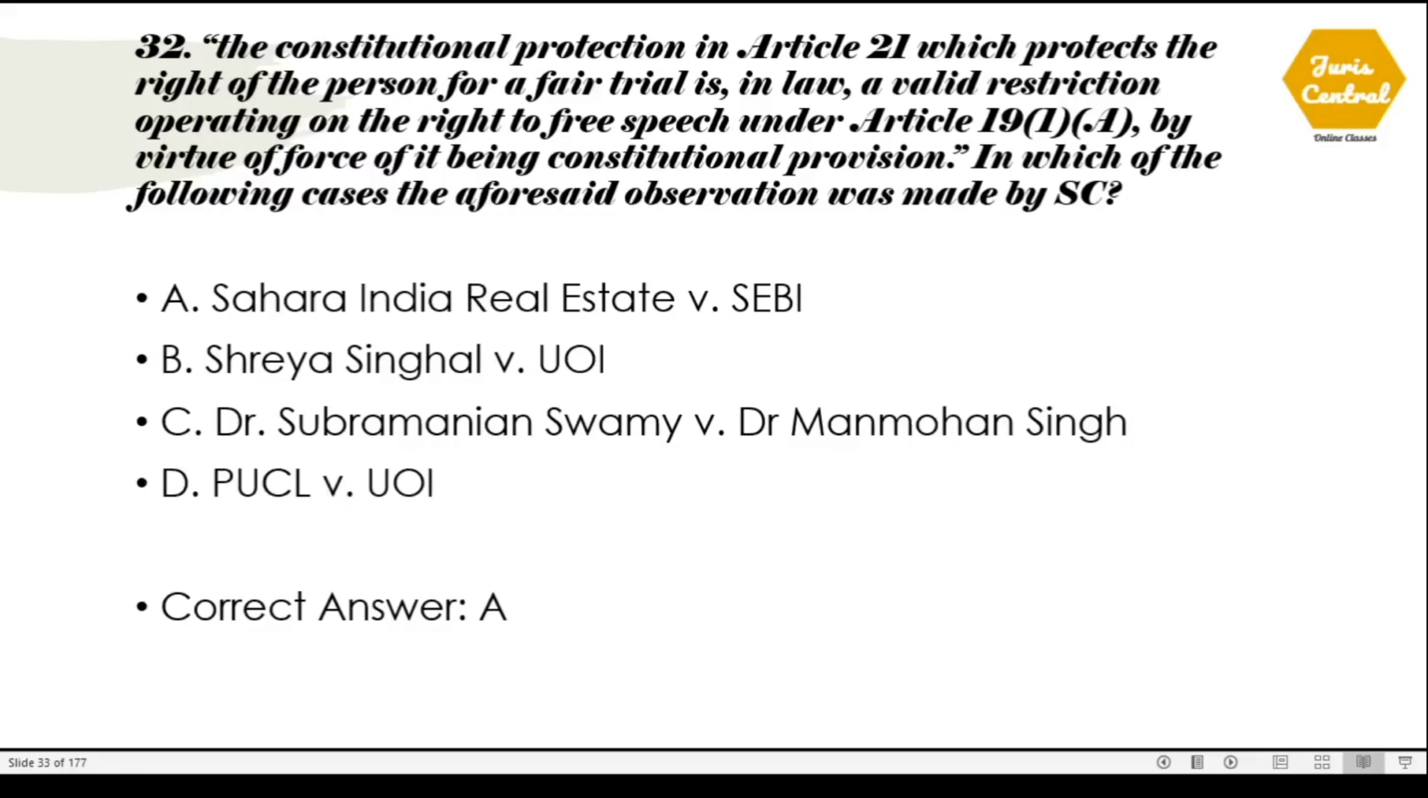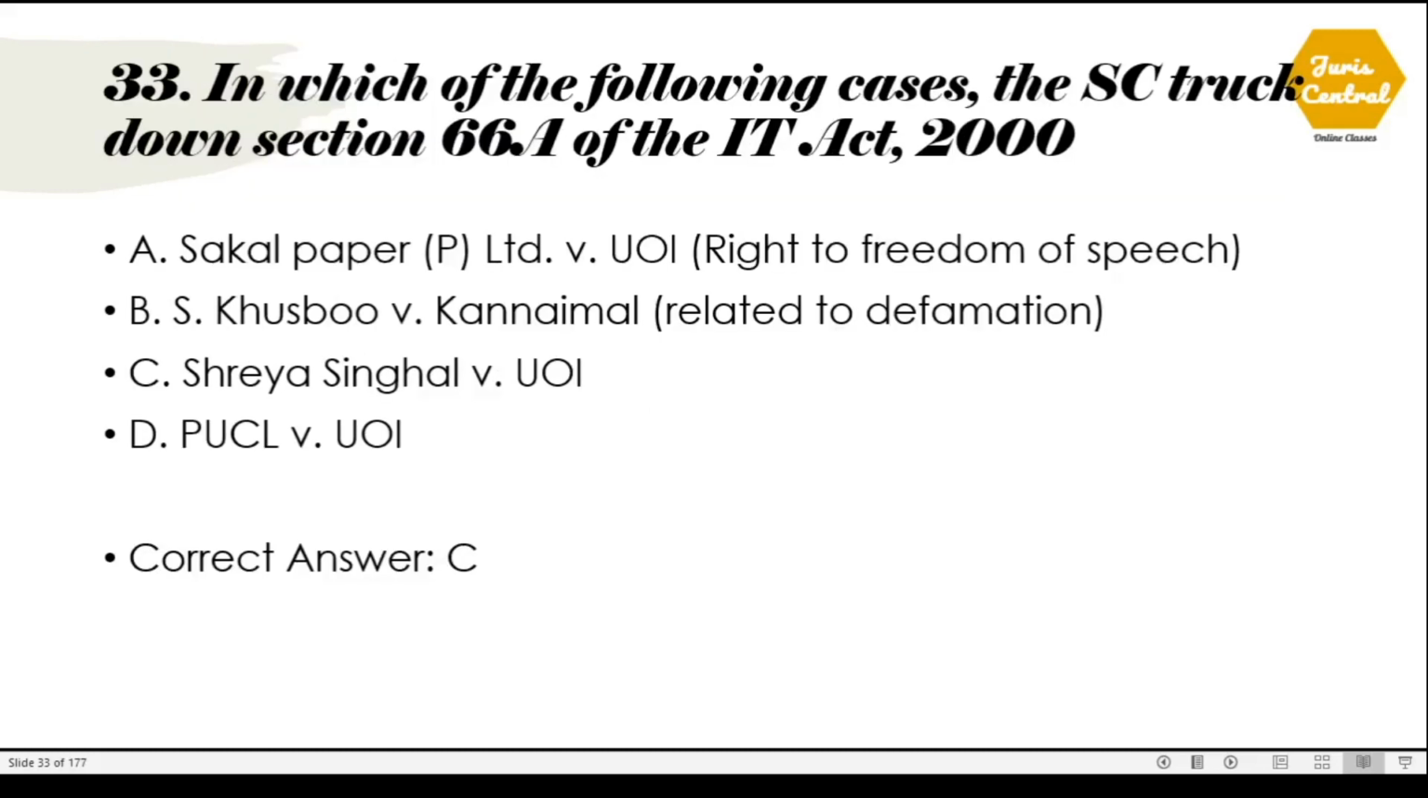Question number 32. The constitutional protection in Article 21, which protects the rights of the person for a fair trial, is in law a valid restriction operating on the right to free speech under Article 19 clause 1 subclause A, by virtue of force of it being constitutional provision. In which of the following cases the aforesaid observation was made by Supreme Court? So the correct option is option number A, Sahara India Real Estate versus SEBI.